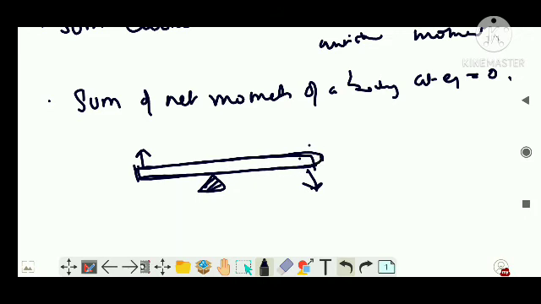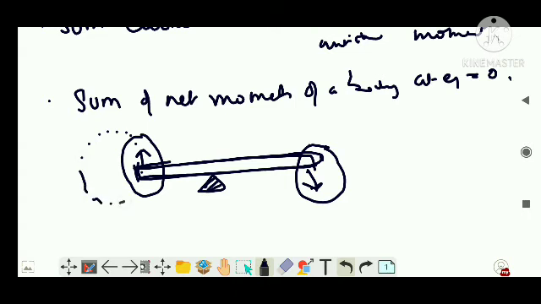Neither of them moves downward or upwards. So I would say it is at equilibrium. When I say the seesaw is at equilibrium, it means the torque caused by this force is equal to the torque caused by this force. This torque is moving this section, so this is anti-clockwise.